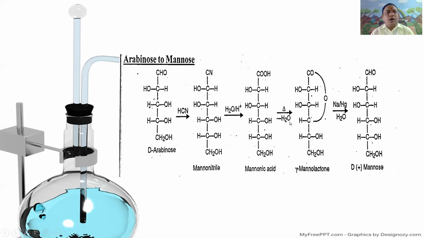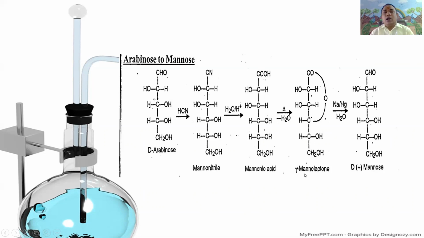Upon heating, it again undergoes dehydration with the gamma carbon, giving the stable gamma lactone: CO, CHOH, CHOH, CH, then the gamma carbon, or fourth carbon, is linked to the first carbonyl carbon, then CHOH, CH2OH.